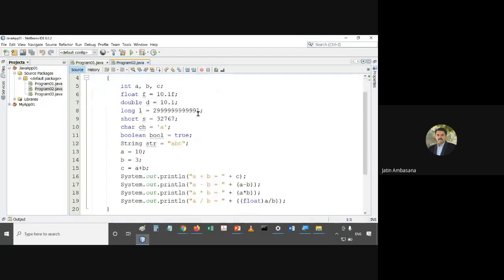This second program deals with lots of things. It has declarations of integer values and declarations of float variables. See over here, if I say 10.1f, then it works. If I remove this f, check this out guys properly, suddenly it will start giving me an error. What is the error?